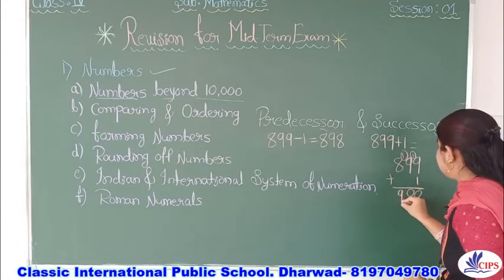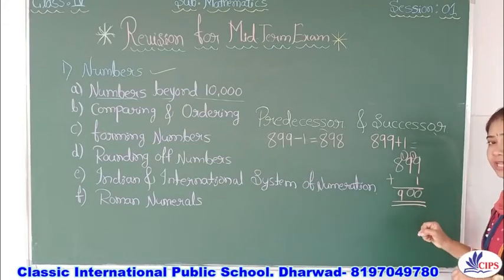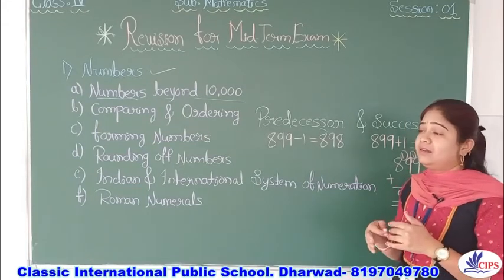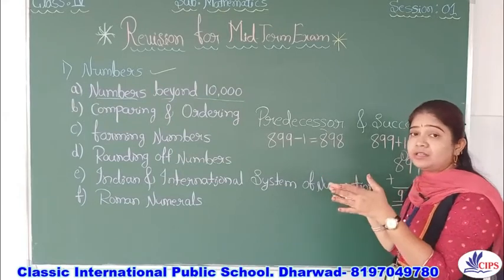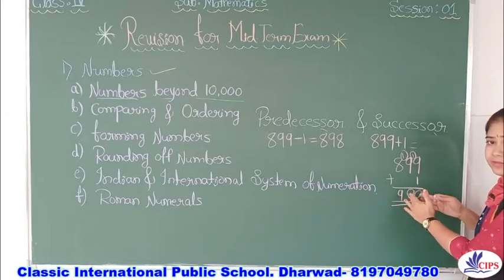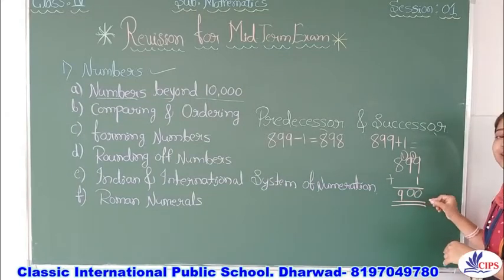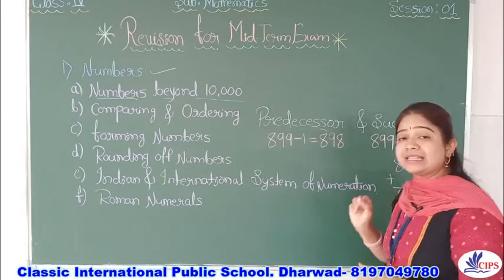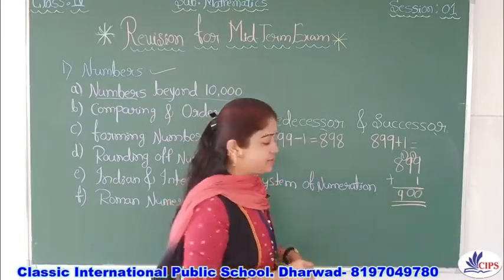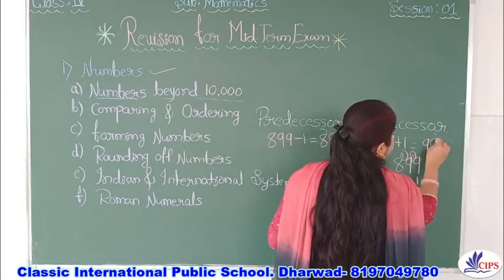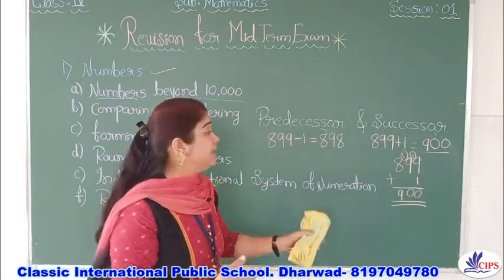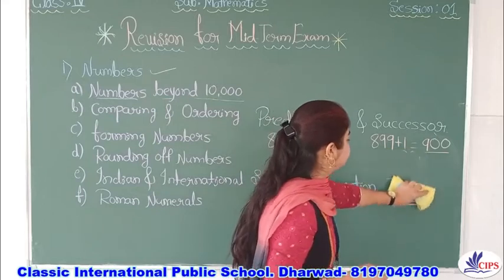So it is 900. If you get confused with big numbers, do it like this and you will automatically get the answer correctly. So 899 plus 1 is equal to 900. This will be your successor.